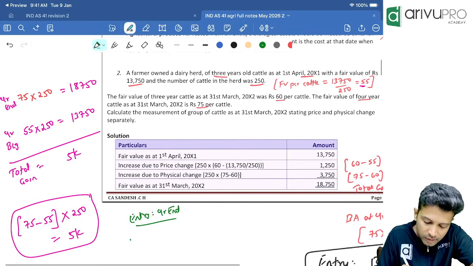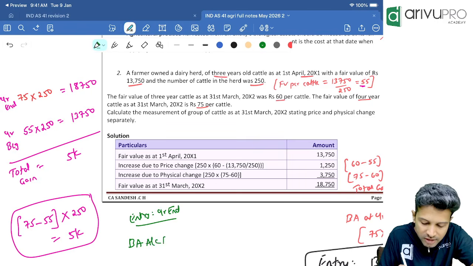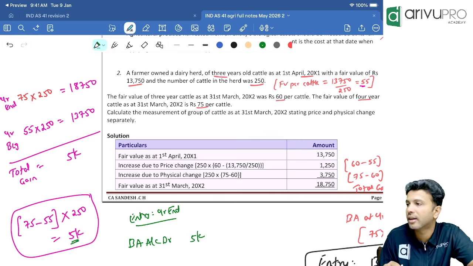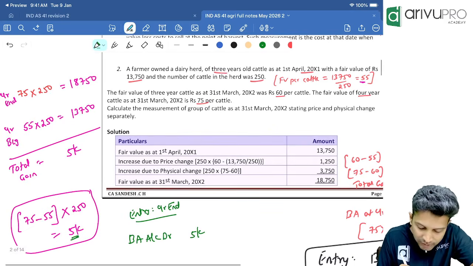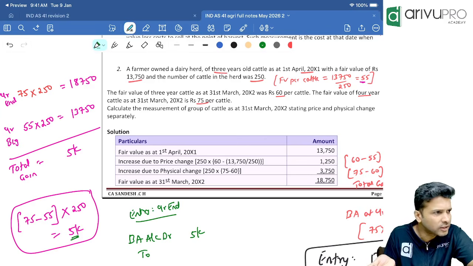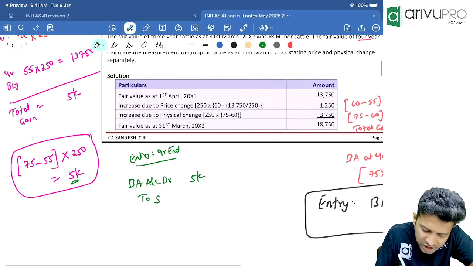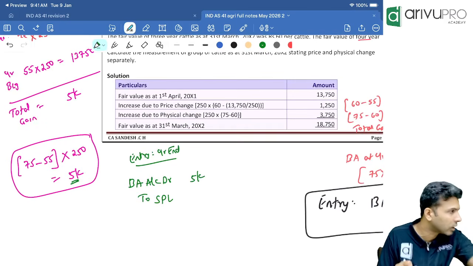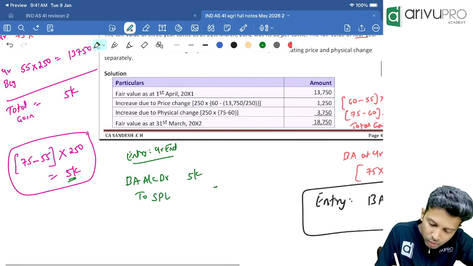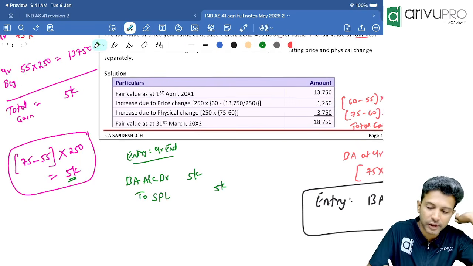What is that? BA account debit. BA means biological assets account debit. How much do I need to increase my biological asset by? 5,000. Correct? Can I write to bank? Did I pay any extra money? 5,000, or this is just a book entry? This is a gain. This price change gain and physical change gain, or rather the total gain, goes off where? SPL account. To SPL account 5,000. This is a journal entry.